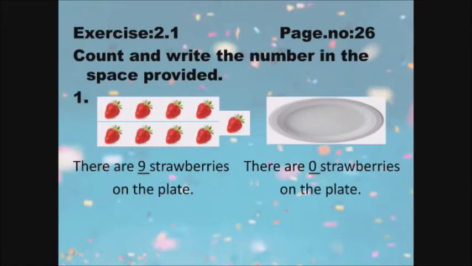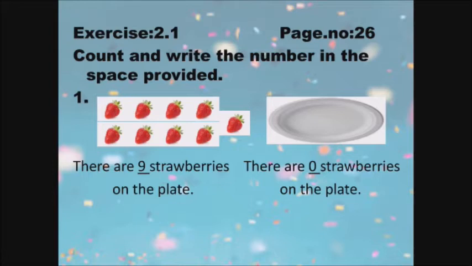Now we move on to exercise 2.1 on page number 26 to know more about the concept of zero. Count and write the number in the space provided. See the first one, strawberries are there. Let us count the strawberries. 1, 2, 3, 4, 5, 6, 7, 8, 9. So there are 9 strawberries on the plate.